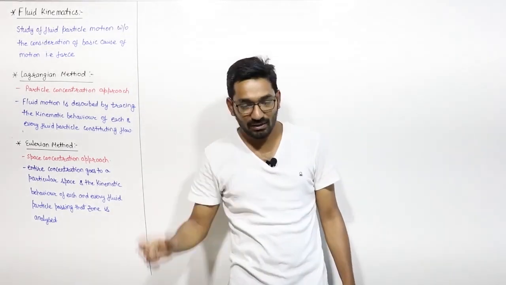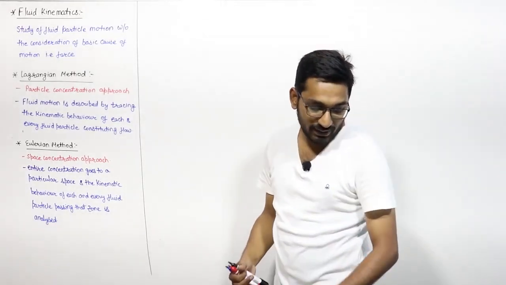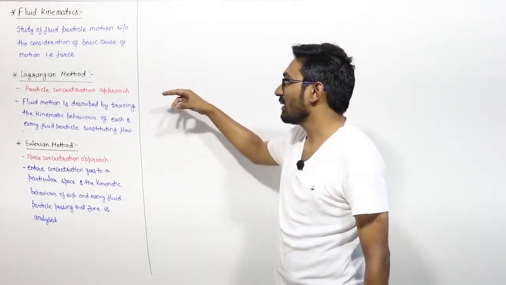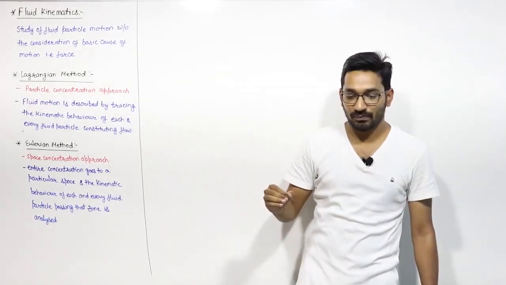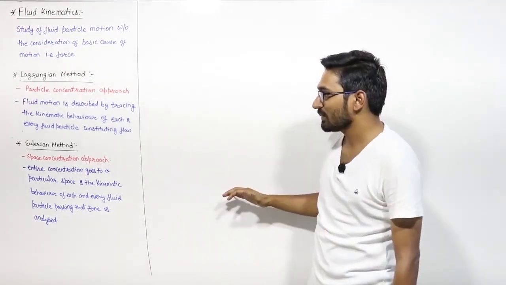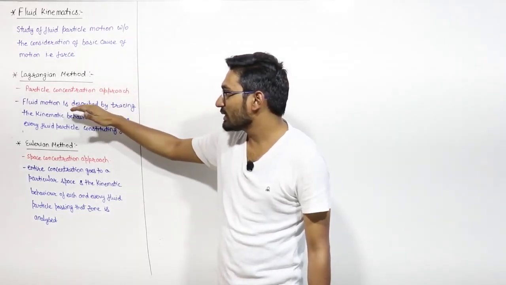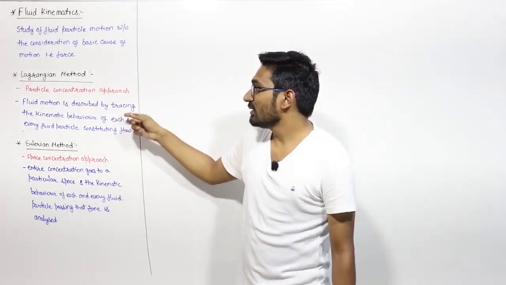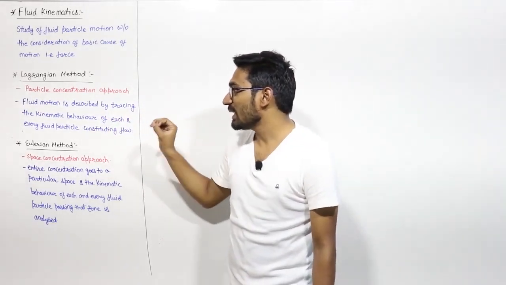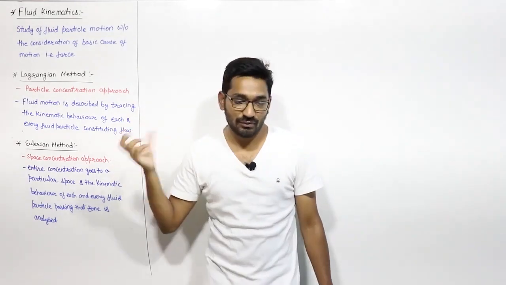The Lagrangian method is also known as the particle concentration approach. Why? Because in the Lagrangian method, the fluid motion is described by tracing the kinematic behavior of each and every fluid particle constituting the flow.